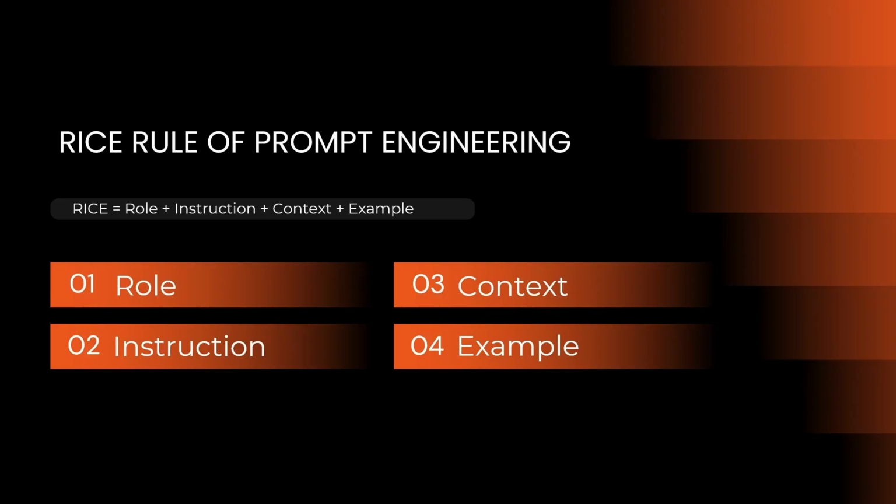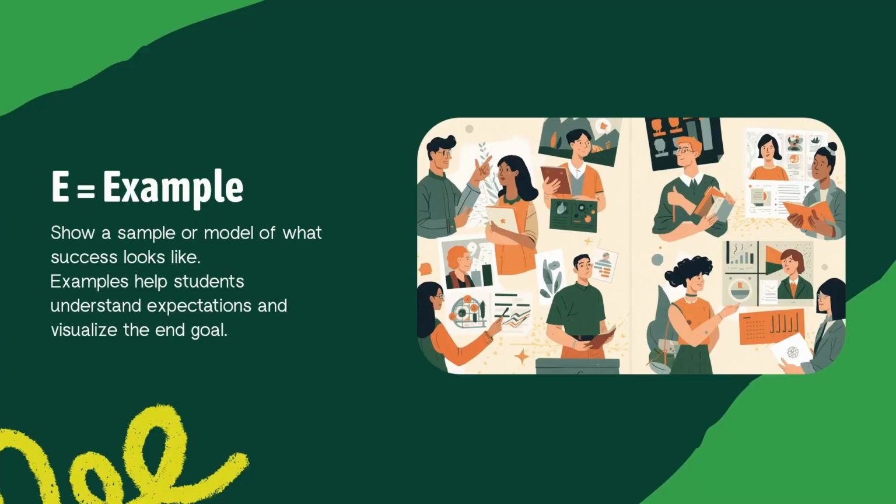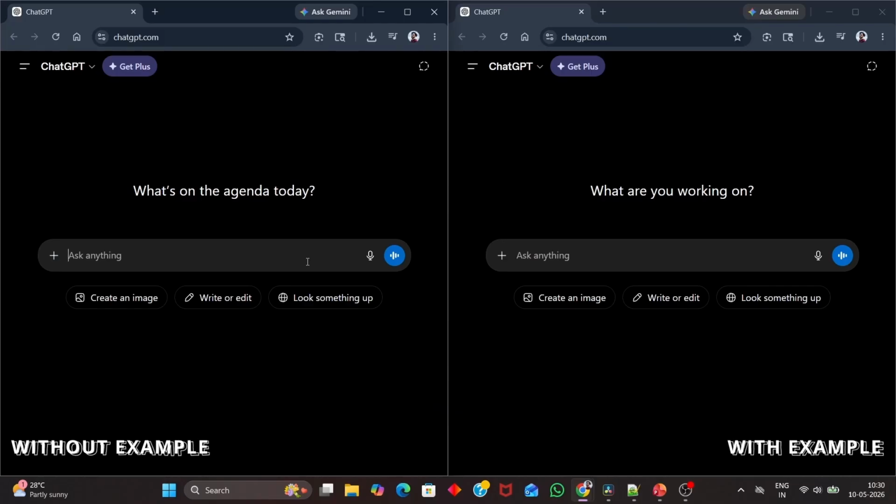The last topic in the RICE rule is example. Have you ever noticed that AI gives much better answers when you show it a sample first? That's because AI learns from patterns. If you give AI an example, it understands the style, the format, the type of answer you want. This principle is called example in prompt engineering. Let's see a real-time example.